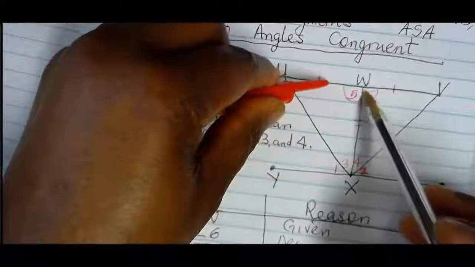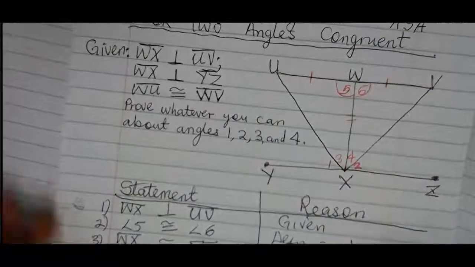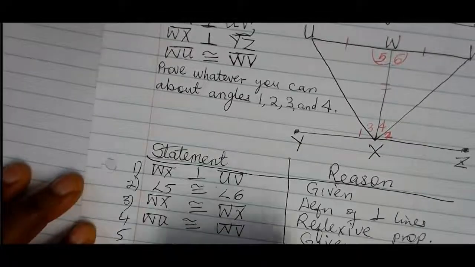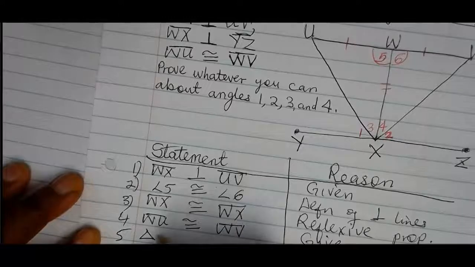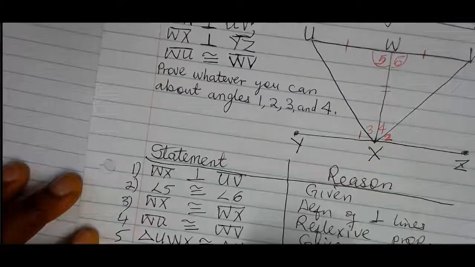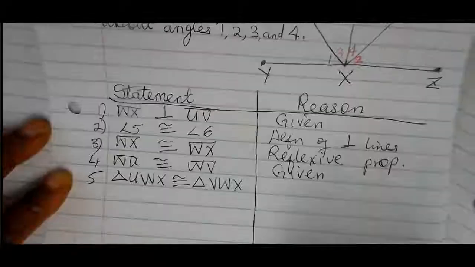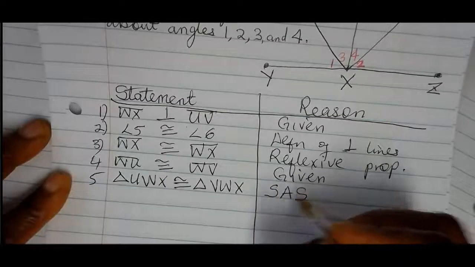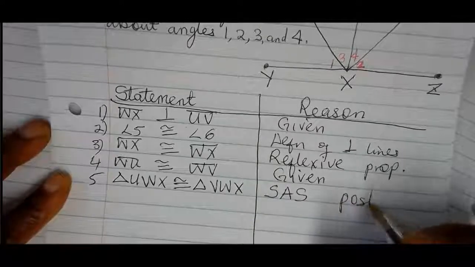So by side, angle, side, we know that those two triangles are congruent. So 5, triangle UWX is congruent to triangle VWX by the side, angle, side postulate.